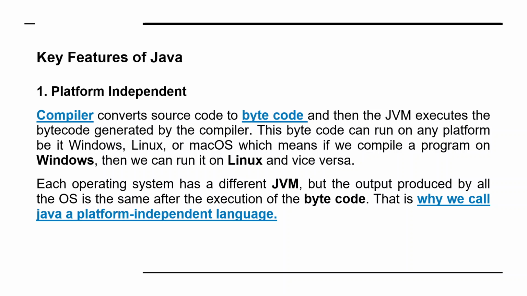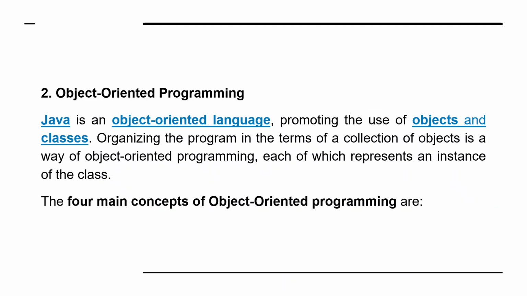Each operating system has a different Java virtual machine, but the output produced by all of them is the same after execution of the bytecode. So during compiling, we convert the source code to bytecode, and the JVM runs this bytecode for execution. That is the reason Java is called a platform independent language.